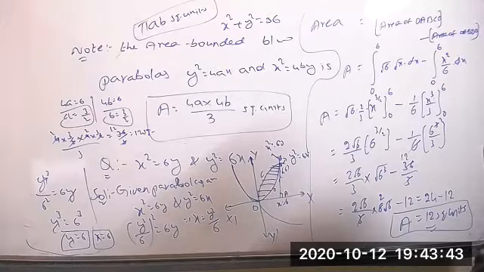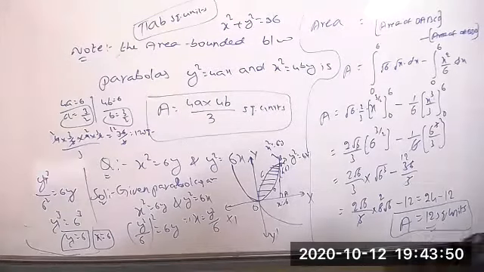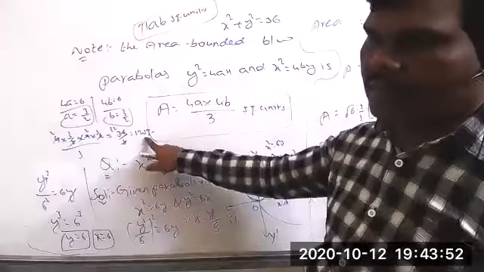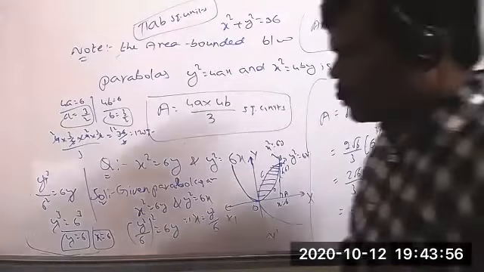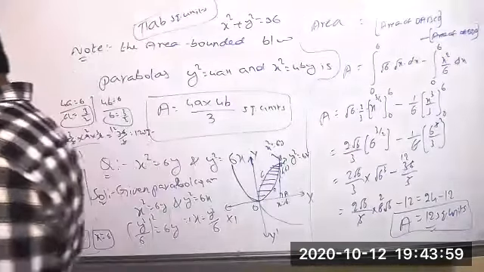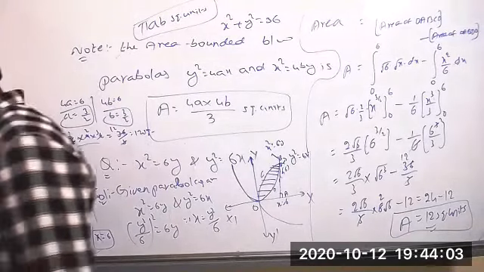Final answer. So this is the 12 square units already for this question. See, if you apply the formula also, we got the same thing. Next question. Next one I didn't give you still. I'll give you that. Okay. Next one you can write. This is the important question. Already in the CBSE, they've asked it 3 times. You can write now.